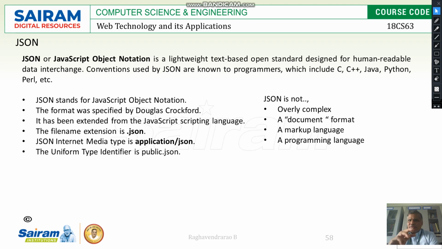So this is a notation for JSON applications whenever you are going to develop them. Then there is something which is not JSON, basically, since it is overly complex. That is not JSON. Then a document format, a simple document format. It is not a markup language, and it is a simple programming language. You can take one example and see that.